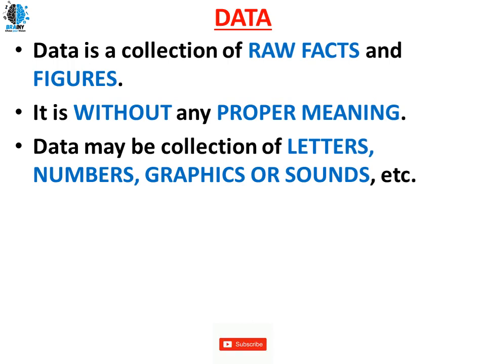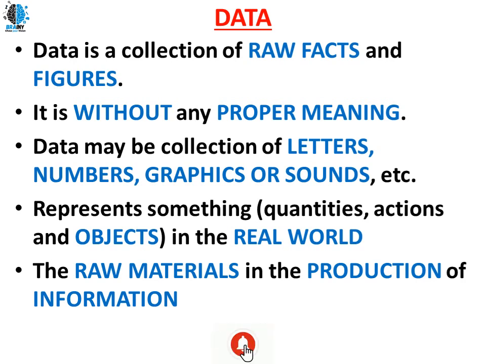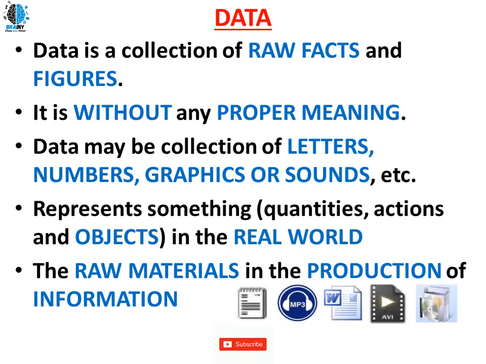Data may be a collection of letters, numbers, graphics or sounds, etc. Data represents quantities, actions and objects in the real world. It can be of any form. So data is a raw material in the production of information. Information is different, data is different. Data will be considered as a raw material for the production of information, right?